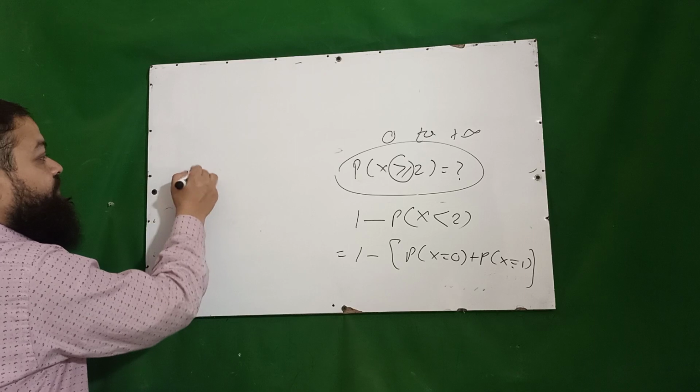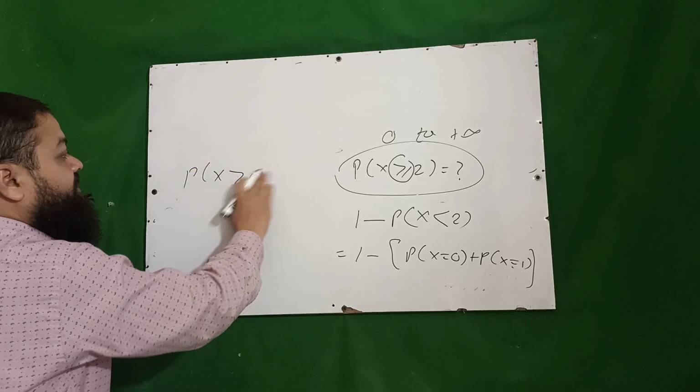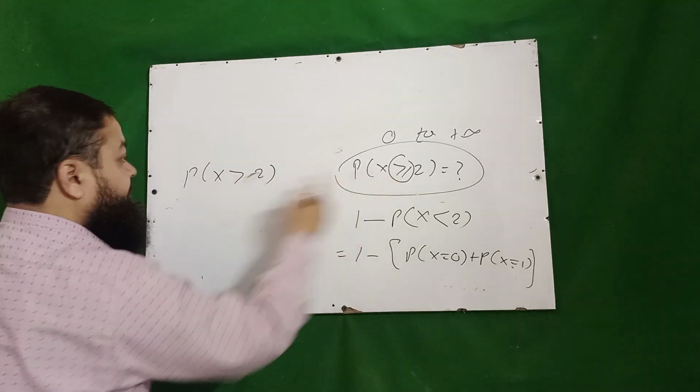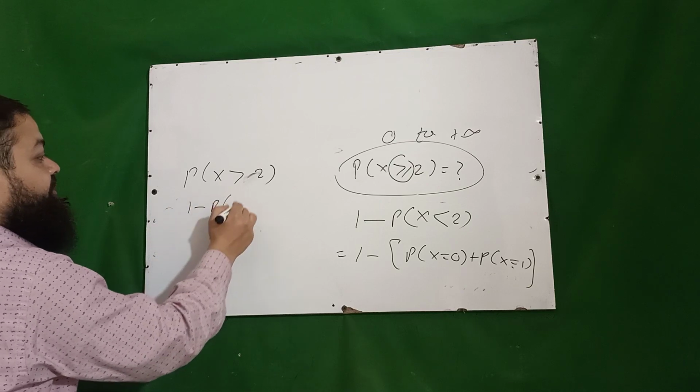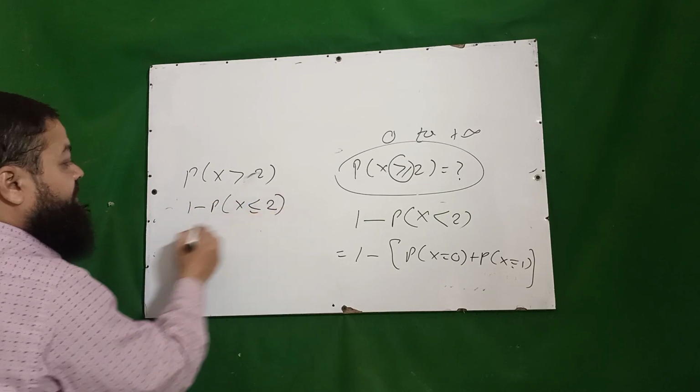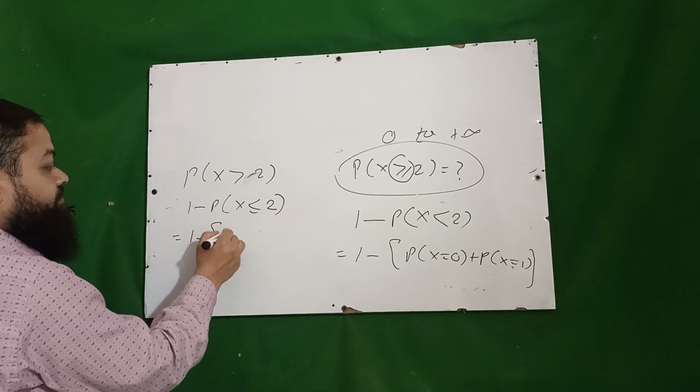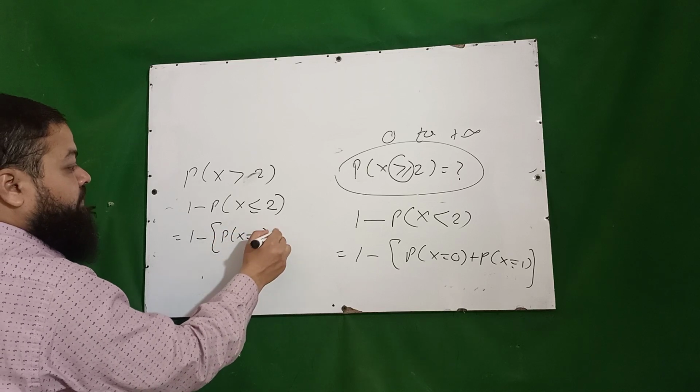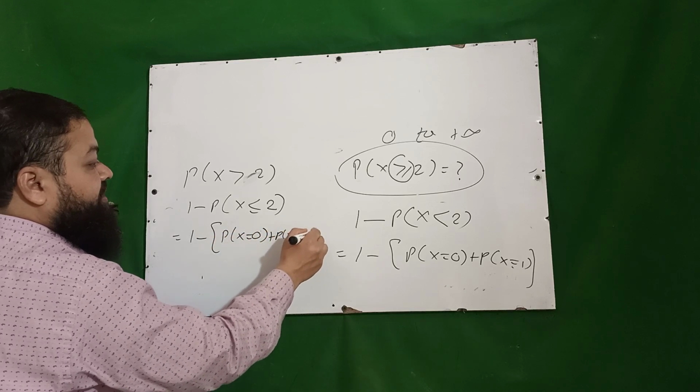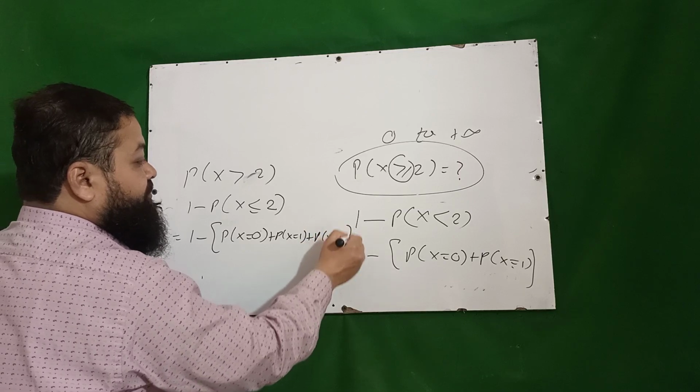But dear students, if you have probability x greater than 2, where the equality sign is not there, then it will be 1 minus probability of x less than or equal to 2, and that will be 1 minus probability of x is equal to 0 plus probability of x is equal to 1 plus probability of x is equal to 2.